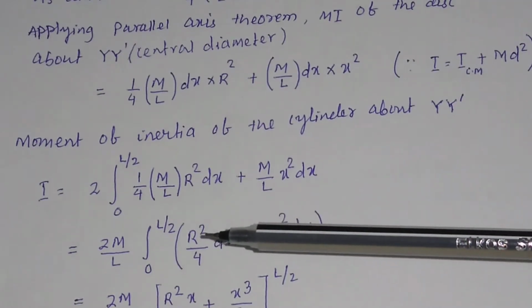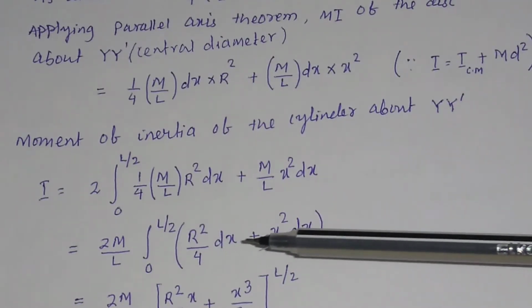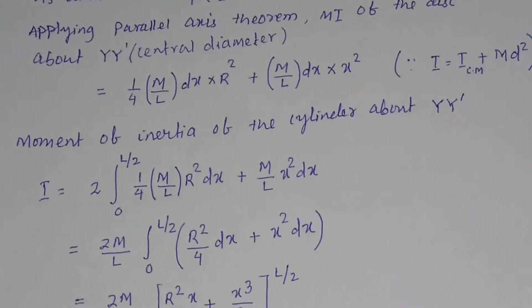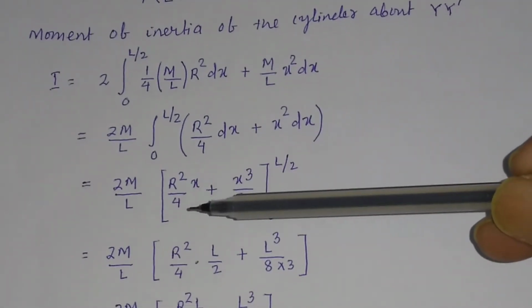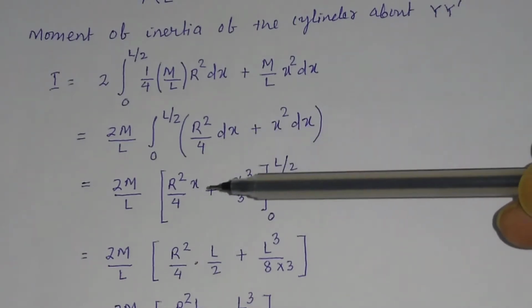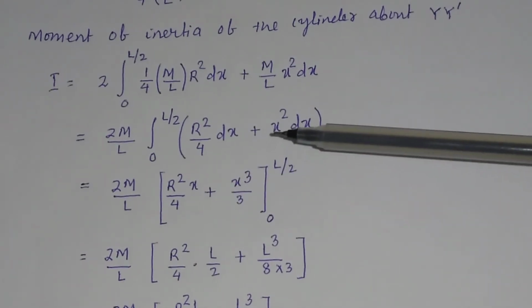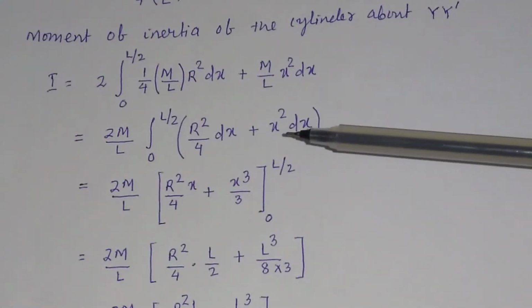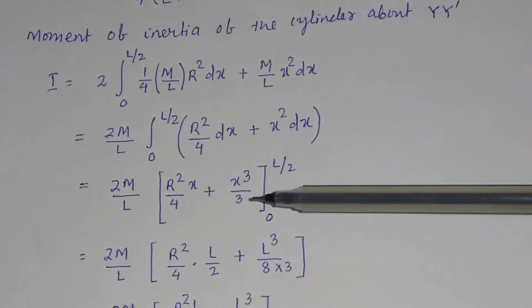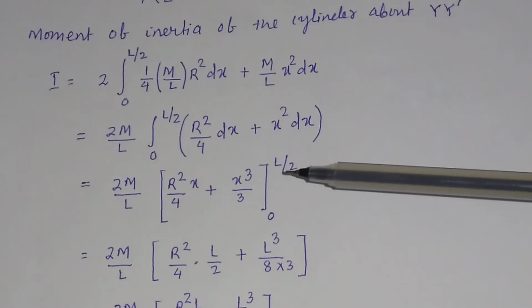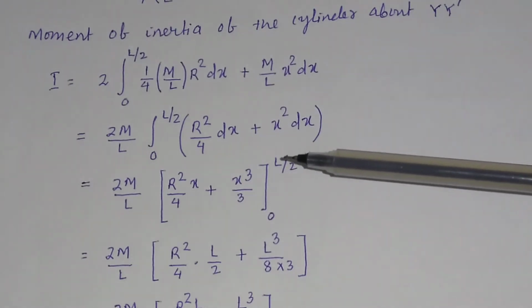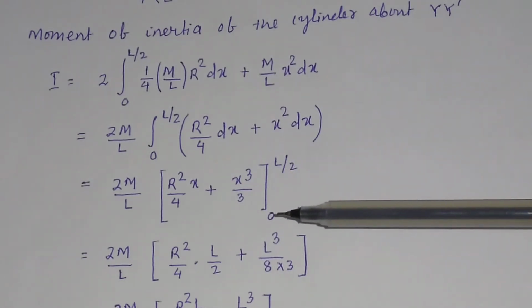So here you will have r square by 4 into dx plus x square into dx. Then r square by 4 is constant, the integration of dx is x, and the integration of x square is x cube by 3, with limits of integration from 0 to L by 2. Put the upper limit L by 2 minus the lower limit.